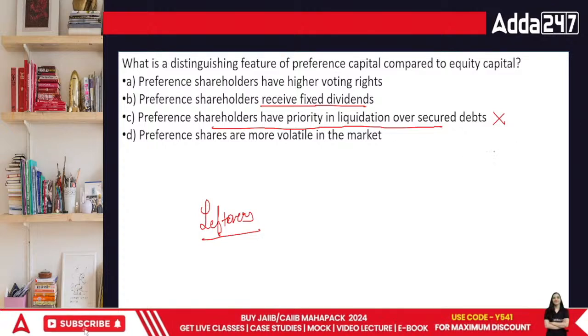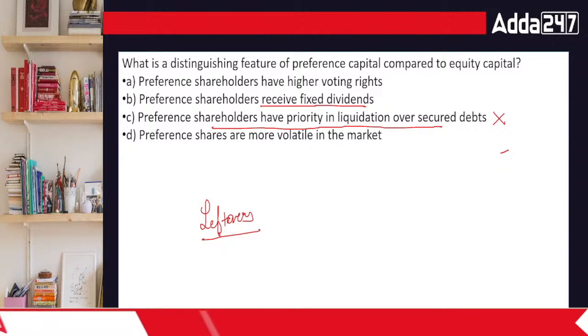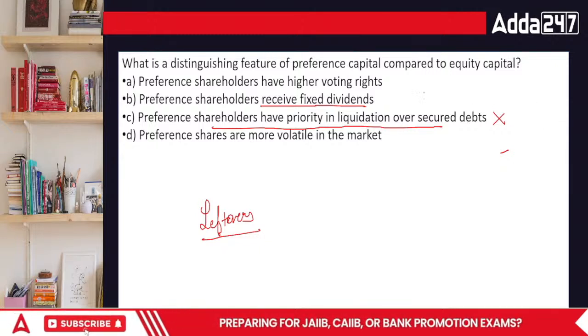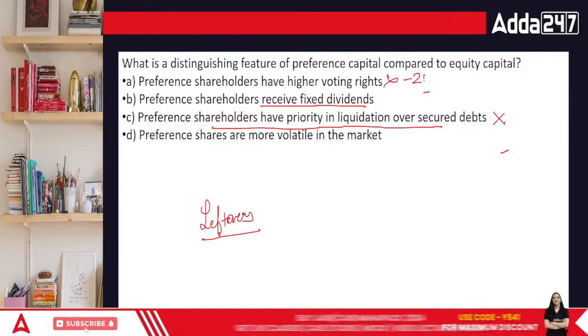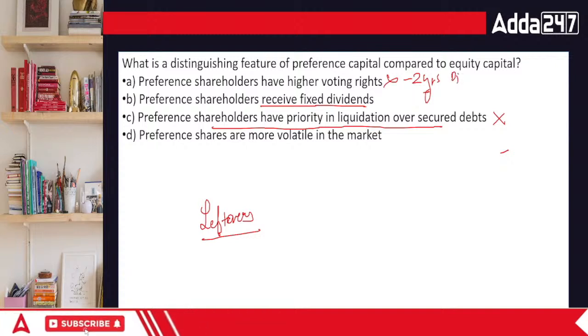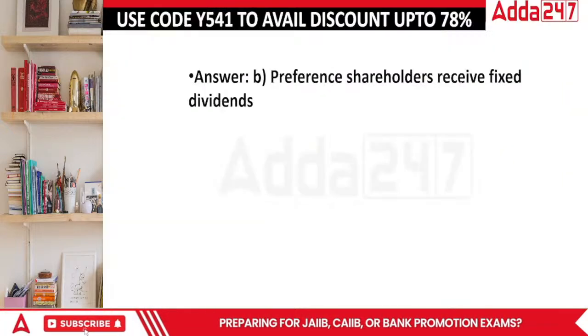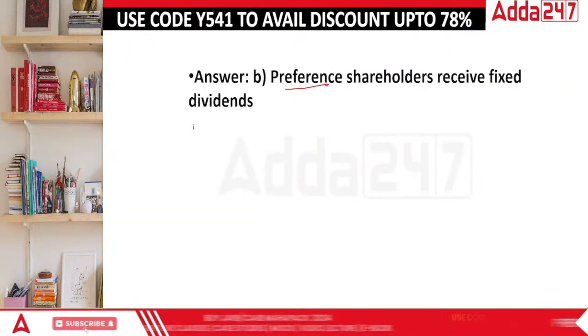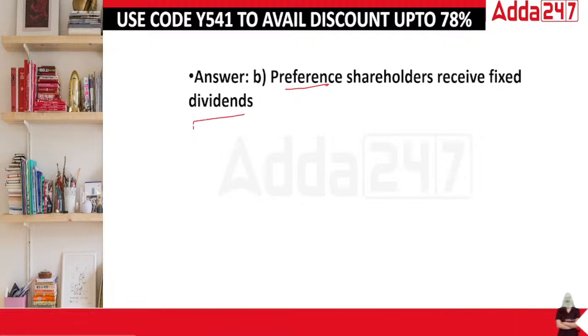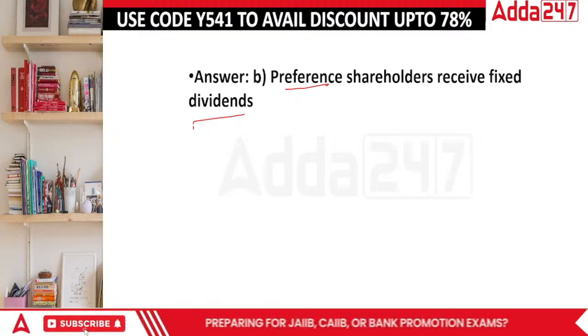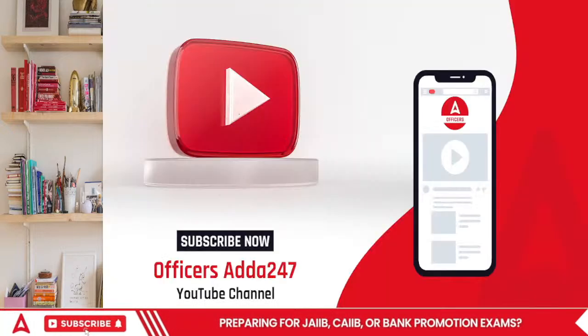Preference shareholders have higher voting rights. No, they do not have any voting rights at all. They get voting rights if the company is defaulting for the last 2 years in making dividend payment. So technically, preference shareholders receive fixed dividends. This is the basic reason I said I think I'll be keeping it for my retirement time. And you'll be keeping it once you are looking forward towards the end.